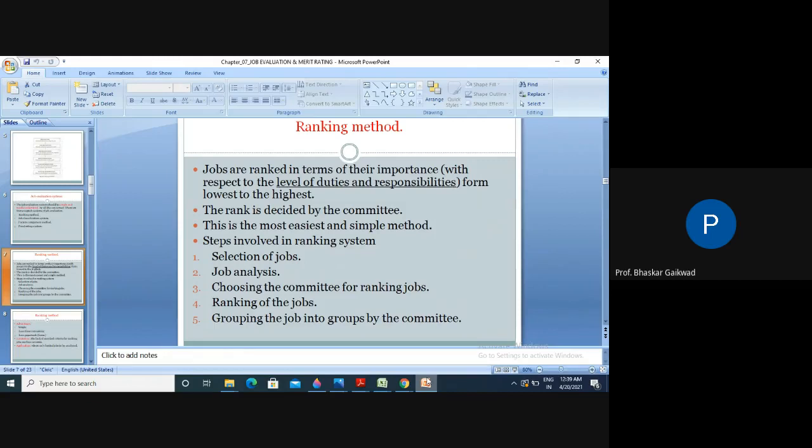Now the steps in this method, which you have to remember. Selection of the jobs: you can select any job, for example, a gearbox. Job analysis, what it contains. Choose the committee, then ranking of the jobs. First should be the ring gears, after that spur gears, after that helical gears. You can give the rank of jobs, and the committee groups the jobs into groups. So you can collect all the jobs and give the weightage for this.